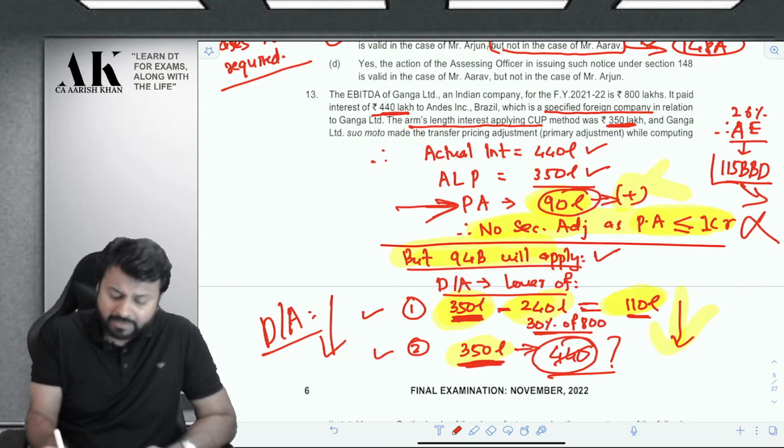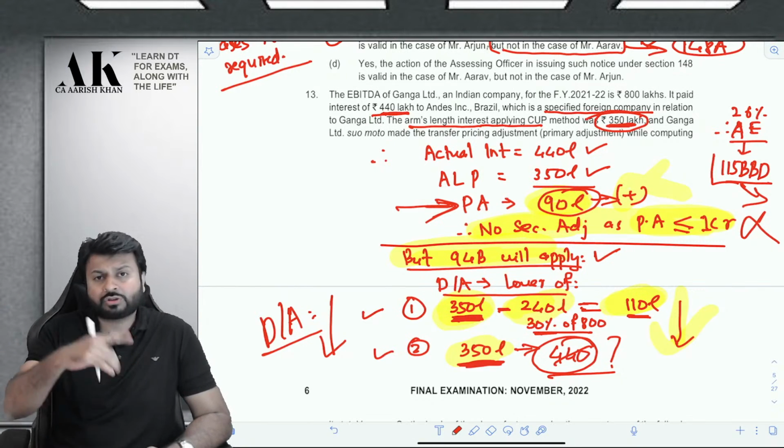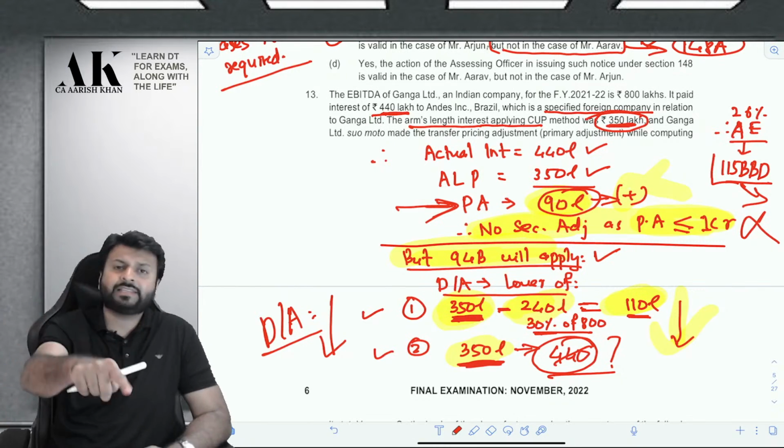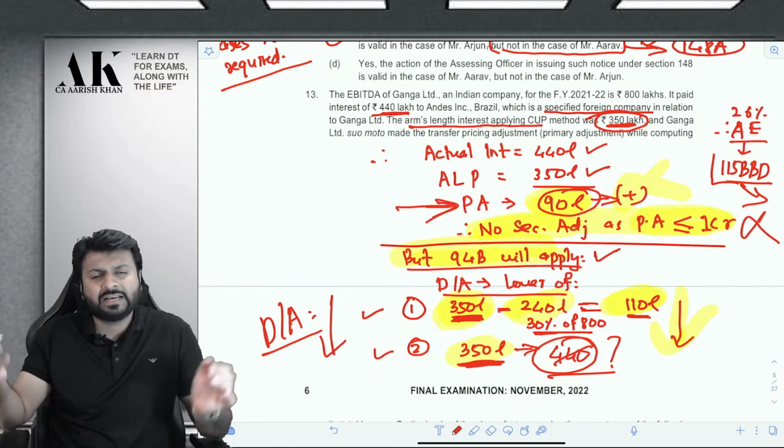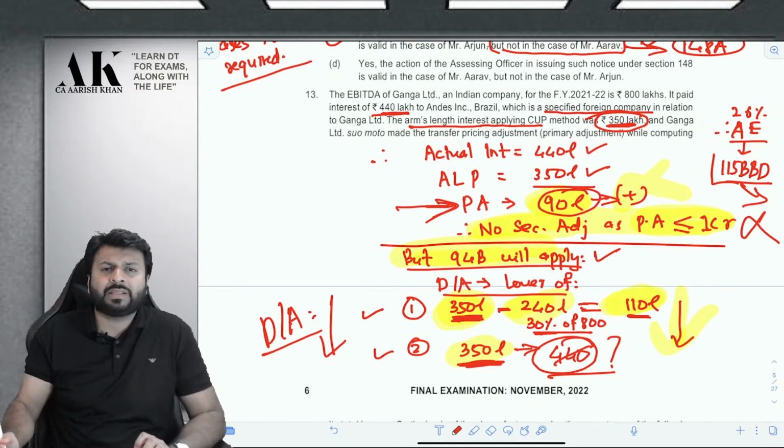The answer is yes. Because for limitation of interest, also there is a threshold of 1 crore. And in this case, you are paying an interest of 3.5 crore rupees, that is 350 lakhs. Therefore, limitation of interest provision is applicable.